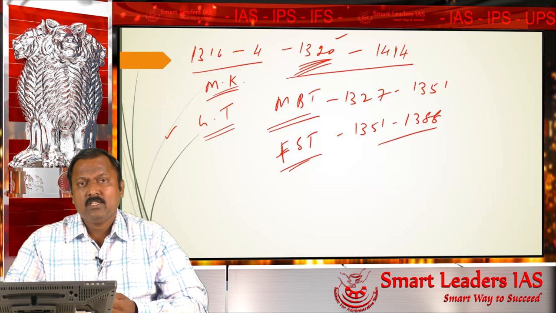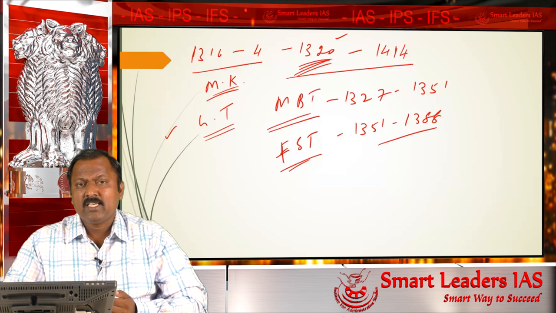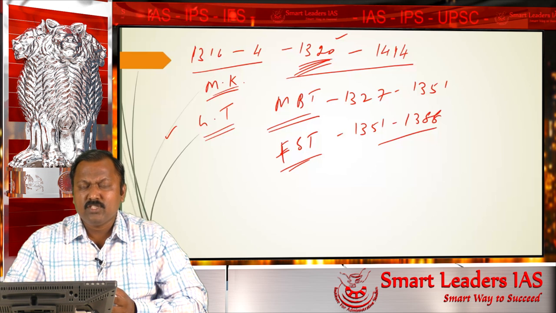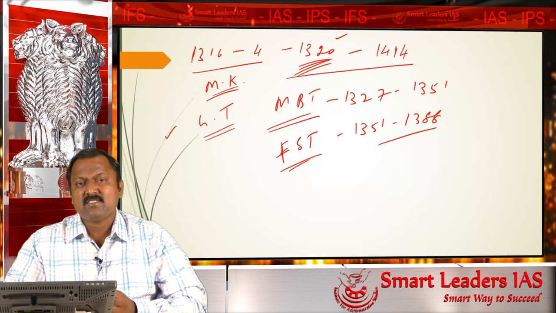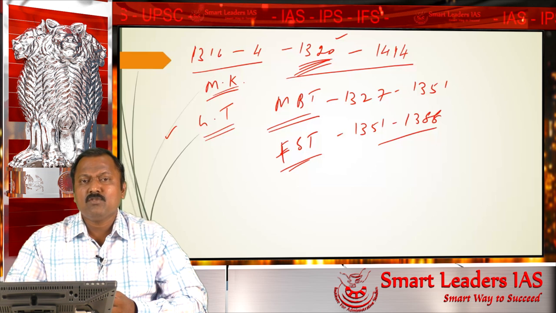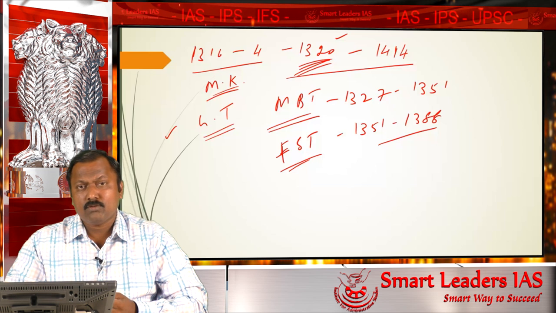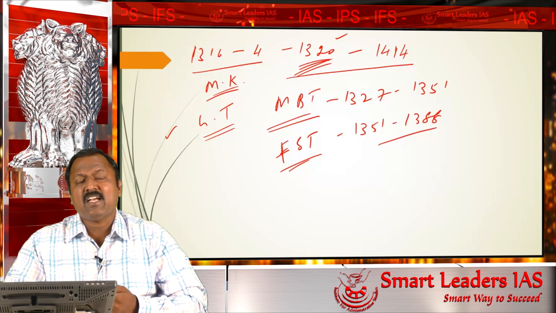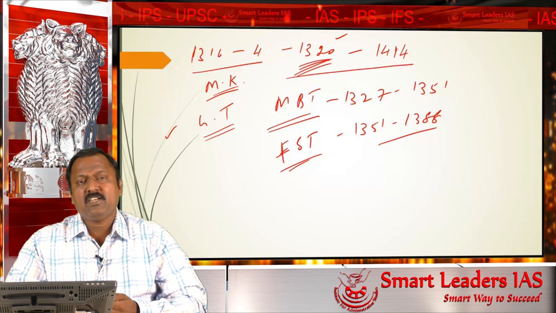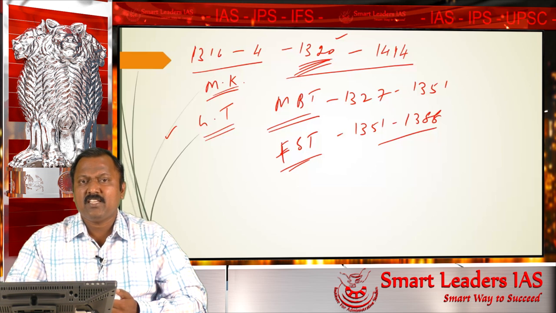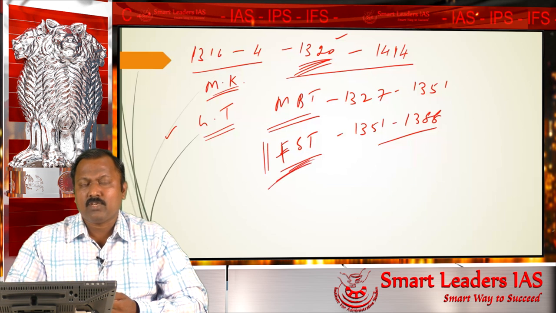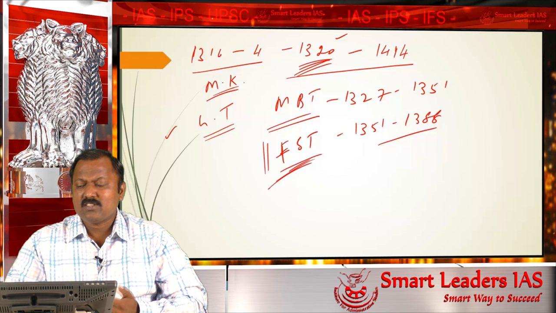Feroz Shah Tughlaq, though he gave a long peaceful rule, was responsible for reducing the Tughlaq dynasty, because the measures he took in a larger ambit reduced the efficiency of the Sultanate. He introduced many hereditary aspects in the ruling dynasty. He created hereditary nobility, hereditary iqtadars, and hereditary soldiers also, because of which, after the death of Feroz Shah Tughlaq, the Tughlaq dynasty could not sustain long.